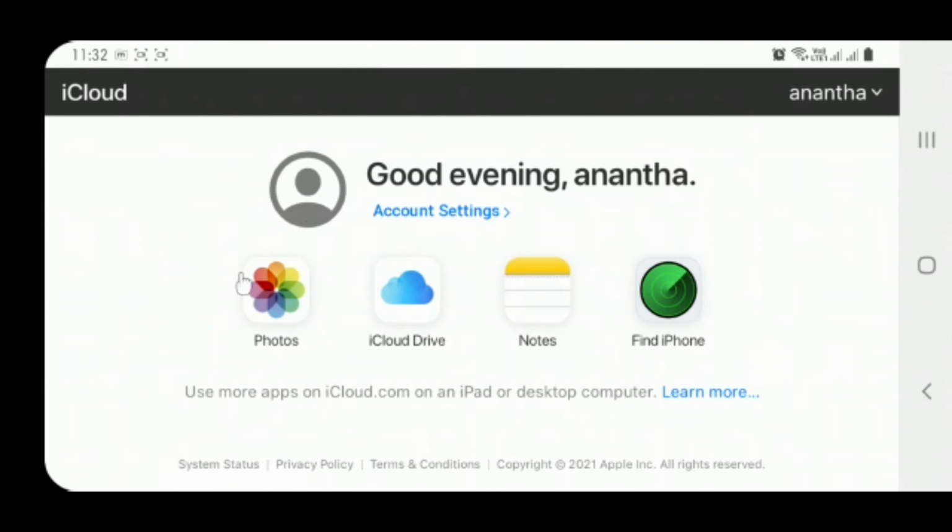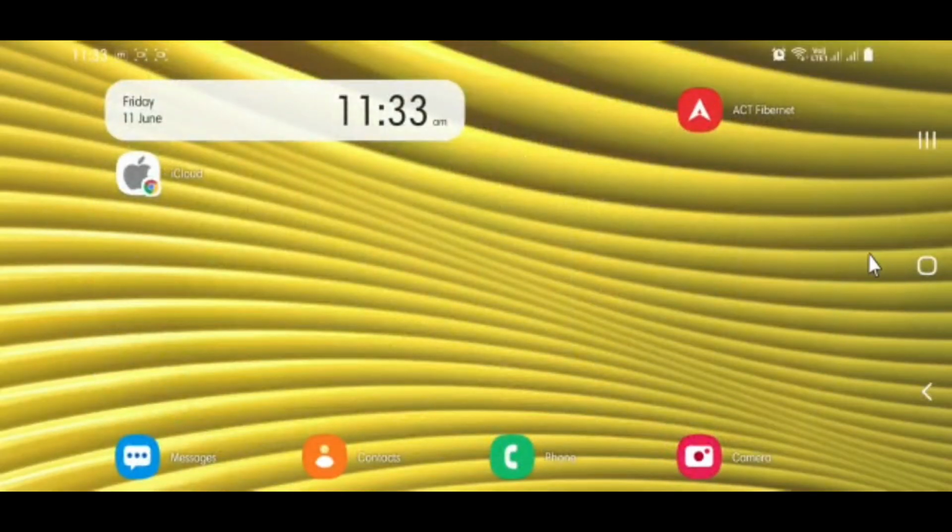So now I have accessed this account for my iPhone. So now if you have accessed your iCloud account for your iPhone, it will extra show photos and find iPhone. So now this way you can install iCloud on Android.